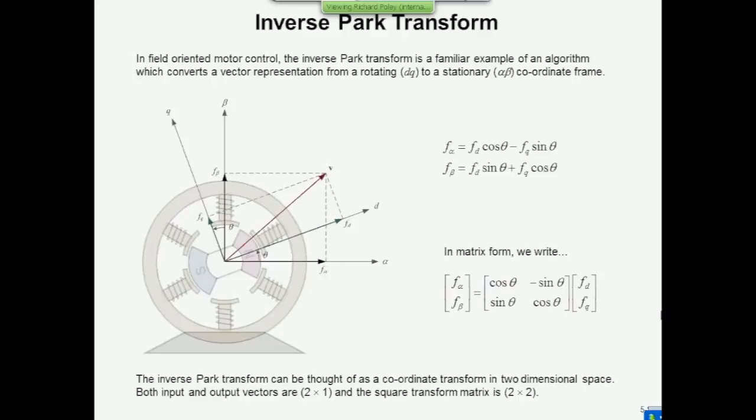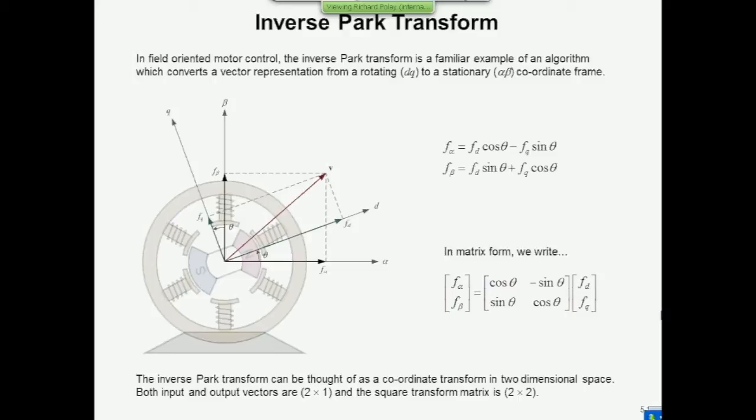It happens it's very common in motor control. It produces a 2 coordinate vector, and the only other thing you need to do to that information is convert it somehow into a 3 coordinate system, because normally the motor is a 3-phase motor, and you need to know the information about how to energize each of the 3 phases. And that we do anyway through something called a space vector modulator.